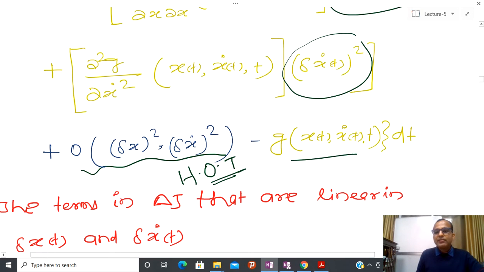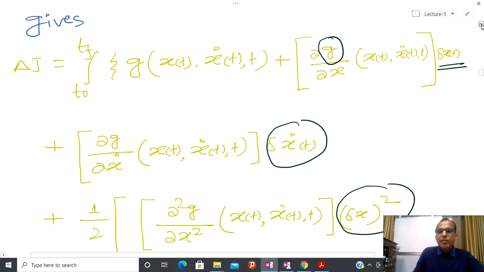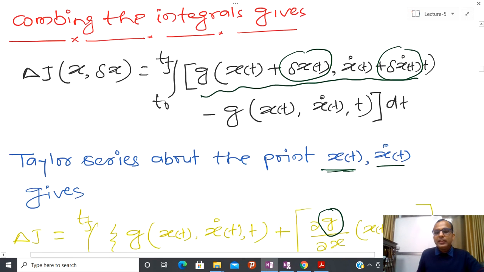And now I have written the same kind of things, because I have calculated the Taylor series expansion about x and x dot. So finally we are going to remove this part, because we are talking about the increment.